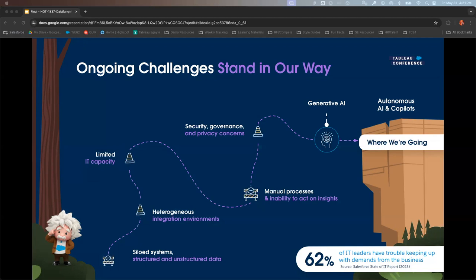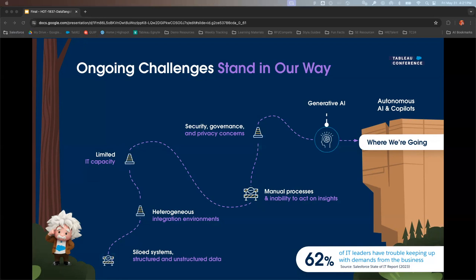Maybe there's some concerns around how the data is going to be governed, or is it secure? Some folks are concerned about privacy, and all of those are just blockers to generative AI. But we all know that's where we're going.